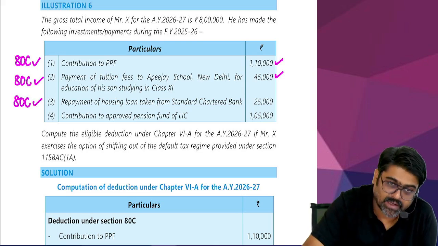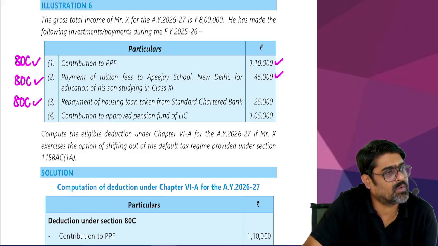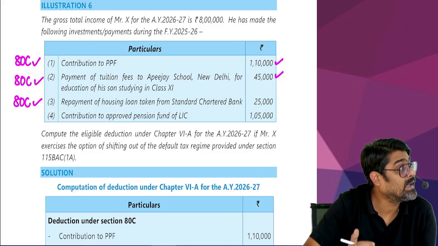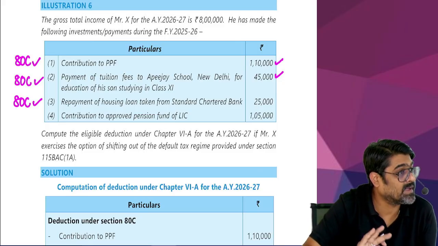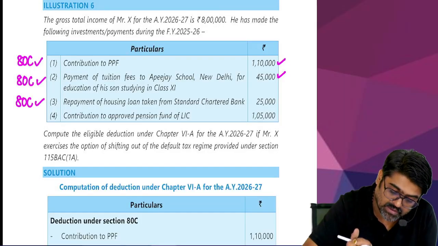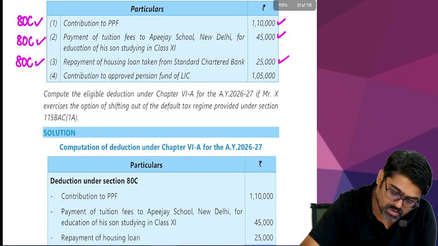Now, housing loan taken for what purpose? Have they told you? No. So we will assume that the housing loan was taken for purchase or construction, and the loan has been taken from a specified lender. Banks are specified lenders, no? So the loan is taken from a specified lender and you are making the repayment of that loan, that will qualify under section 80C.